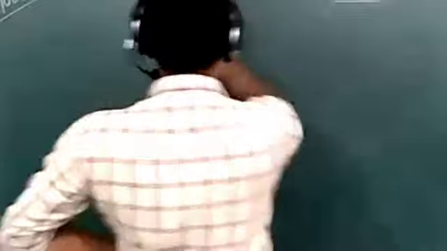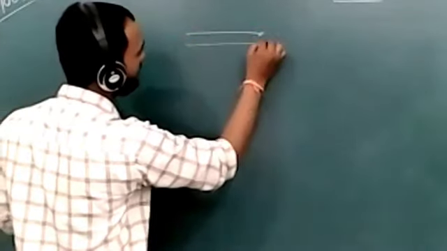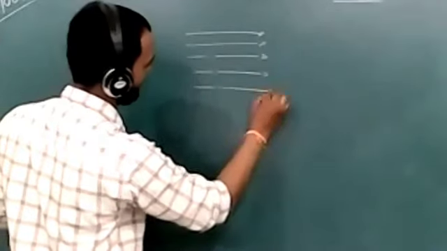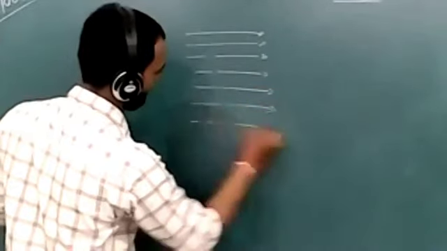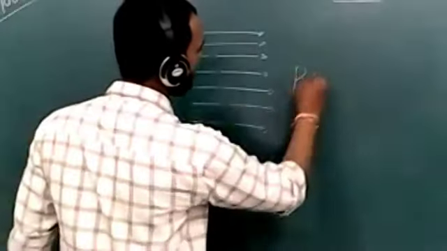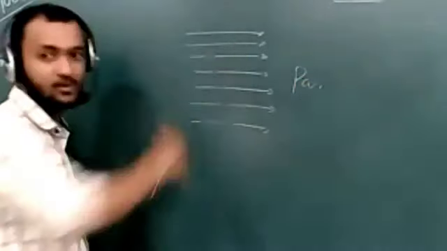In mathematics, in the geometry section, you have learned about parallel lines. If the rays of light are parallel to each other, means this is parallel, so what will we call it? Parallel beam. We will say it is a parallel beam because the light rays are parallel to each other.